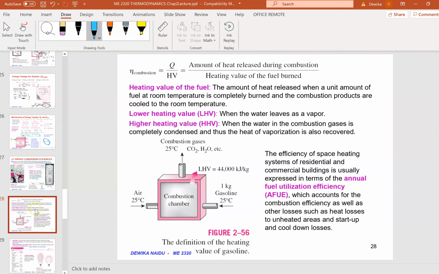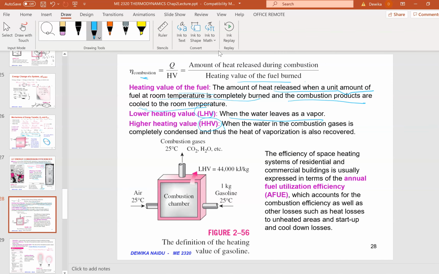This subtopic will be discussing efficiency. The efficiency of combustion is the heat released during the combustion divided by the heating value of the fuel burned. What is the heating value of fuel? The amount of heat released when a unit amount of fuel at room temperature is completely burned or combusted, and the combustion products are cooled to room temperature. We have LHV and HHV.